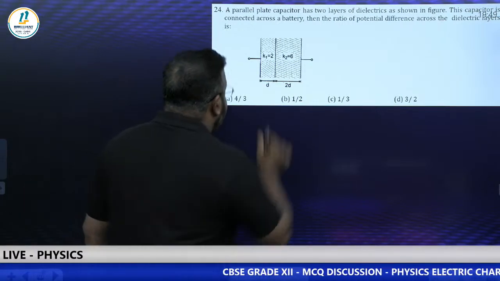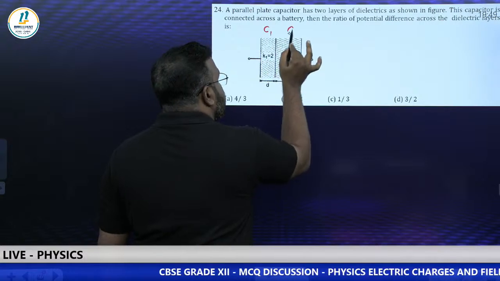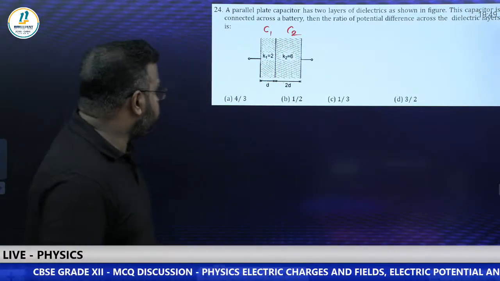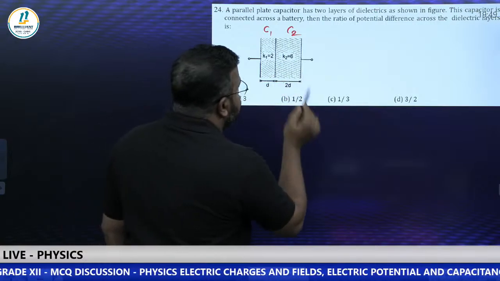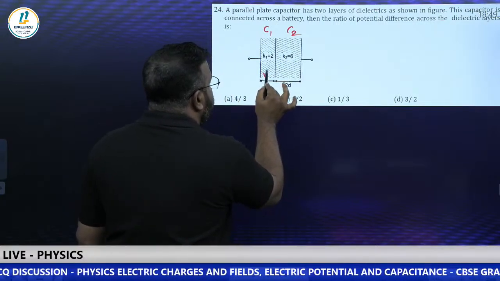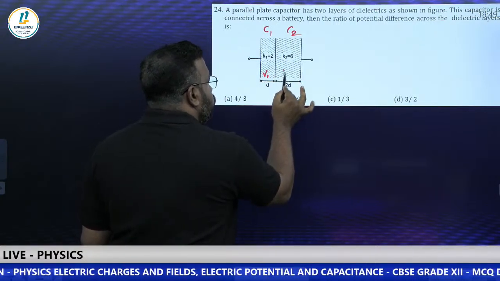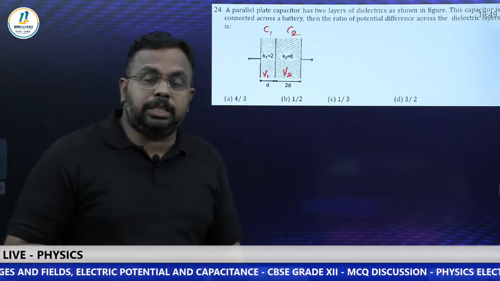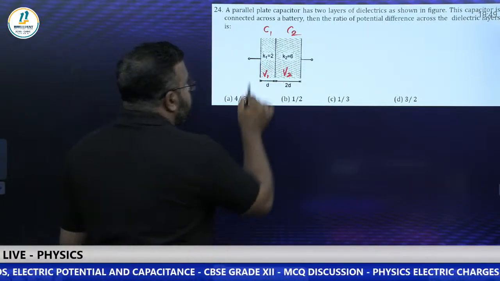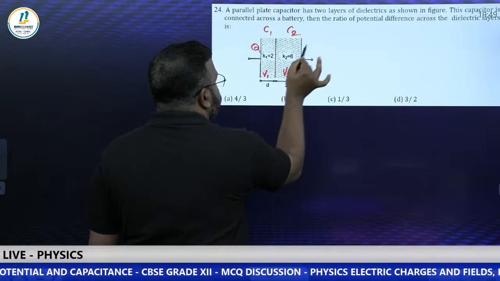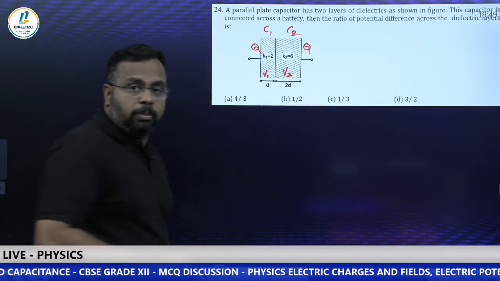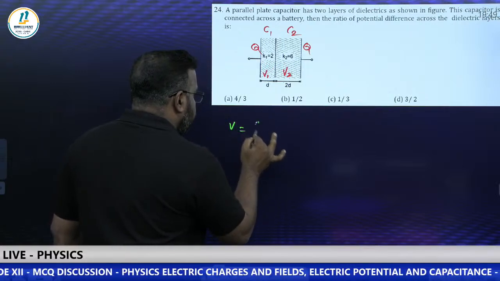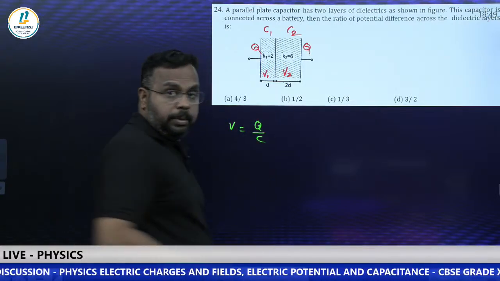So you can think this is first capacitor C1, this is the other capacitor C2. C1 and C2 are connected in series. Then we need to find the ratio of potential difference. So if V1 is the potential difference across this one and V2 across this two, we need to find V1 by V2. See, since they are in series, charge will be same. So charge on this capacitor is Q, here also Q. Then what is the formula for V? V is equal to Q by C.